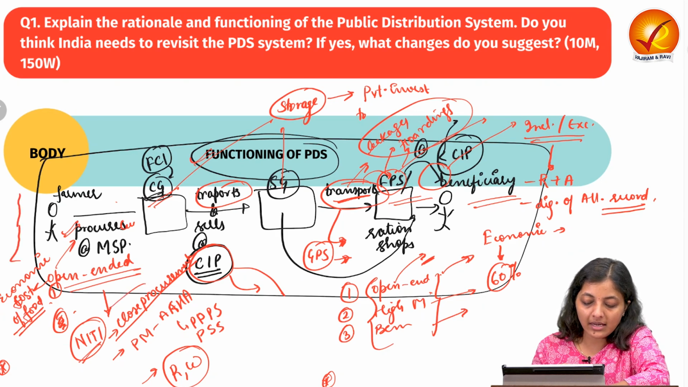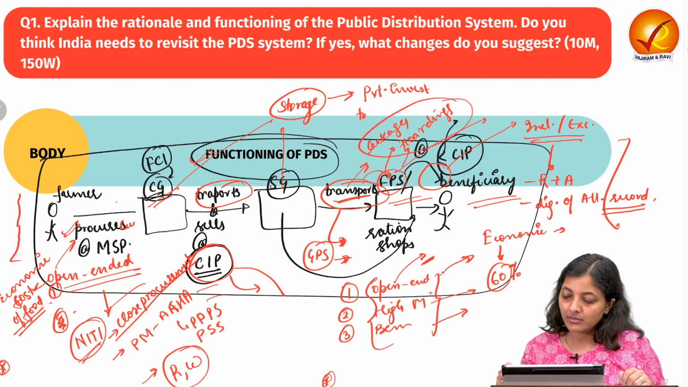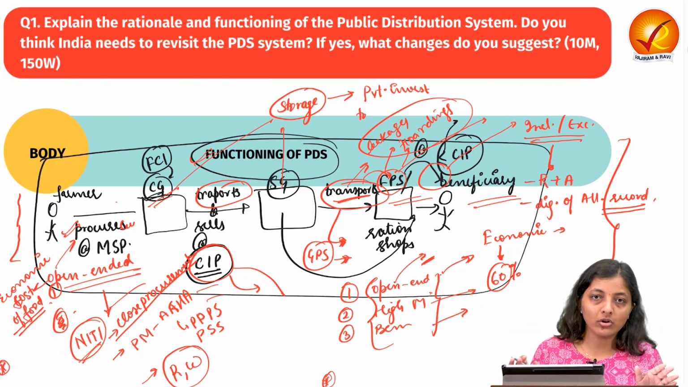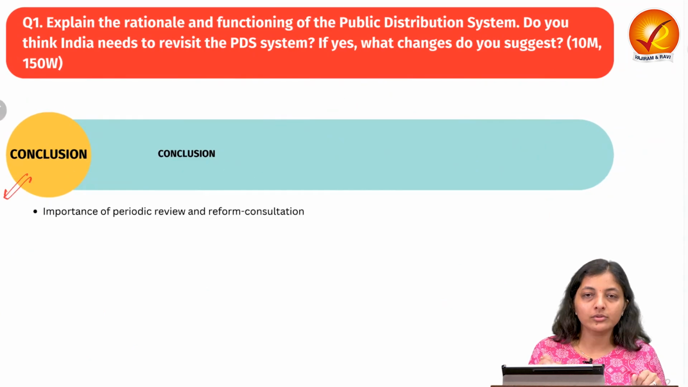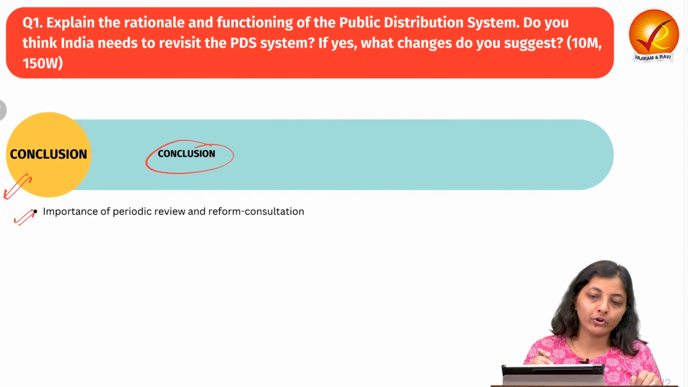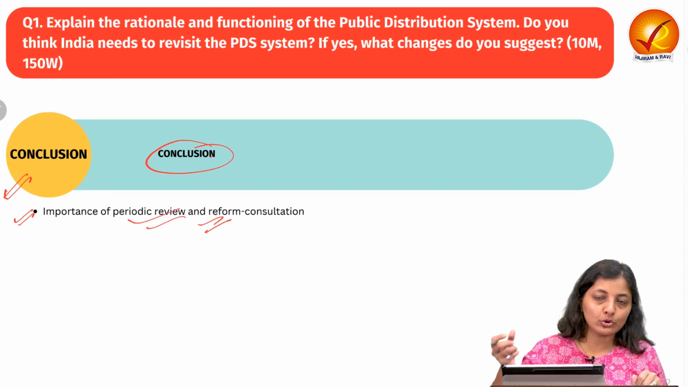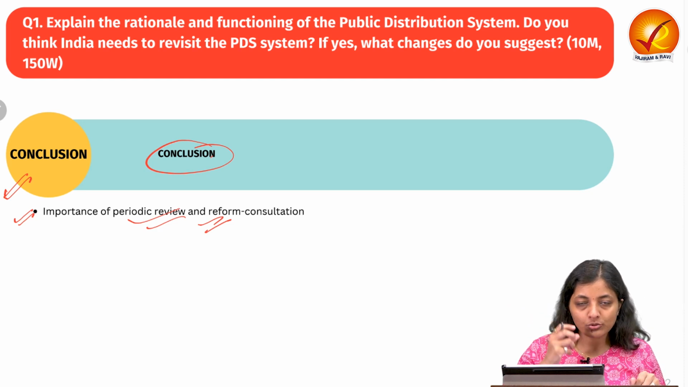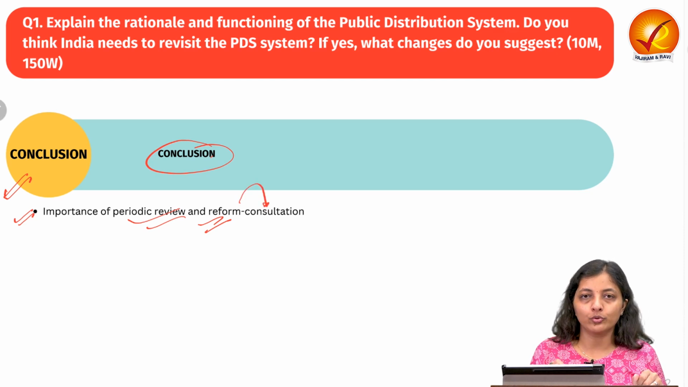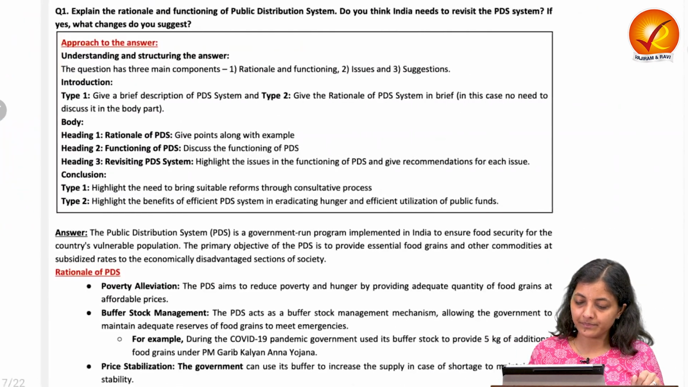These are some issues, and we have also discussed how the recommendations or suggestions by NITI Aayog or otherwise have helped in taking measures against those challenges. Then finally comes the conclusion. In the conclusion, we can write that there should be periodic review and reforms, so that there are no inclusion and exclusion errors, so as to reduce the financial burden on the central government, and this requires a consultative approach with multiple stakeholders. So this way you can conclude your answer.